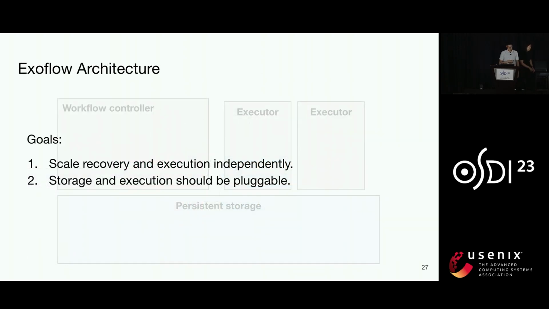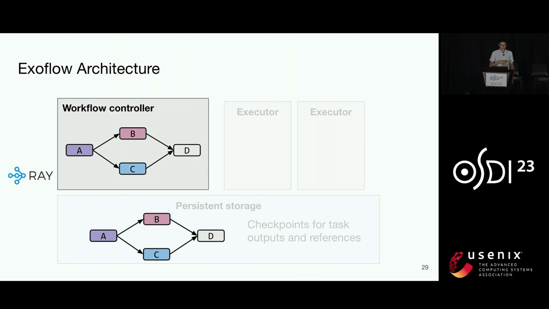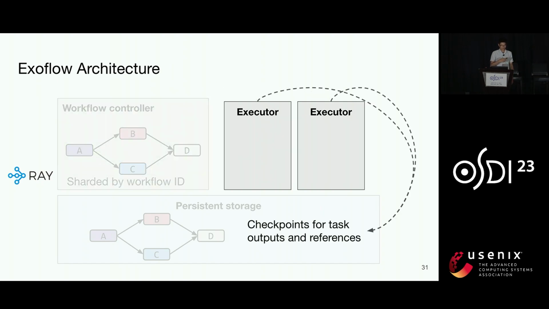So thank you. The architecture of ExoFlow is straightforward. Our main goals are to be able to scale recovery and execution independently and to make the backend pluggable. The storage layer contains the workflow task description and checkpoints for task outputs. The workflow controller is implemented as a Ray actor that can be scheduled by workflow ID. It caches a copy of the DAG in local memory and coordinates the task execution and the recovery. The executors run tasks and write checkpoints to the storage.